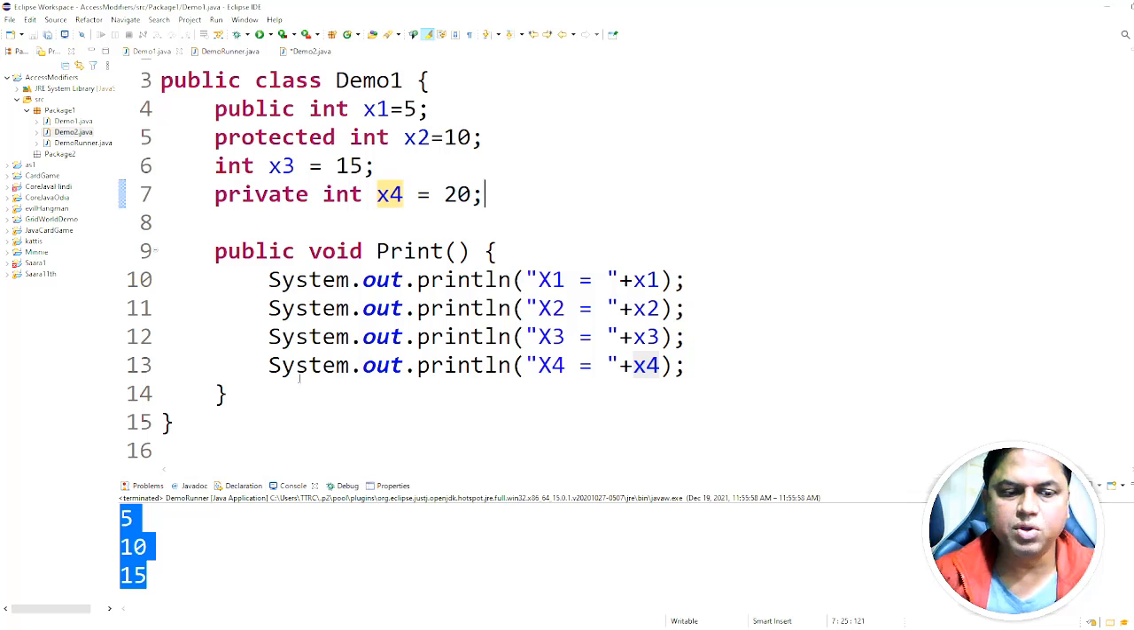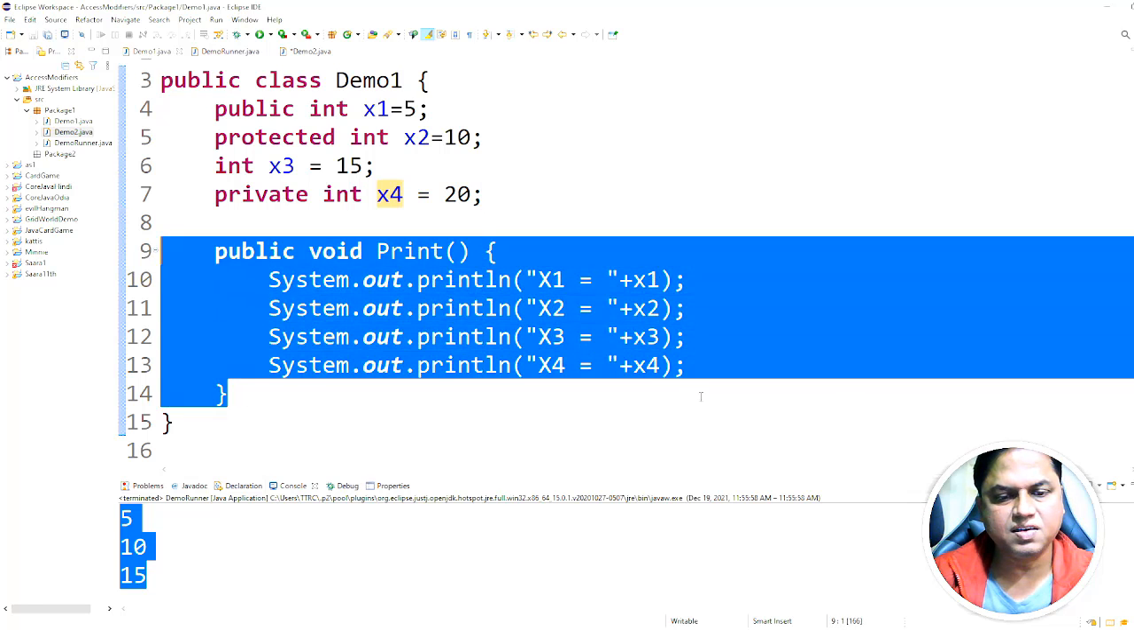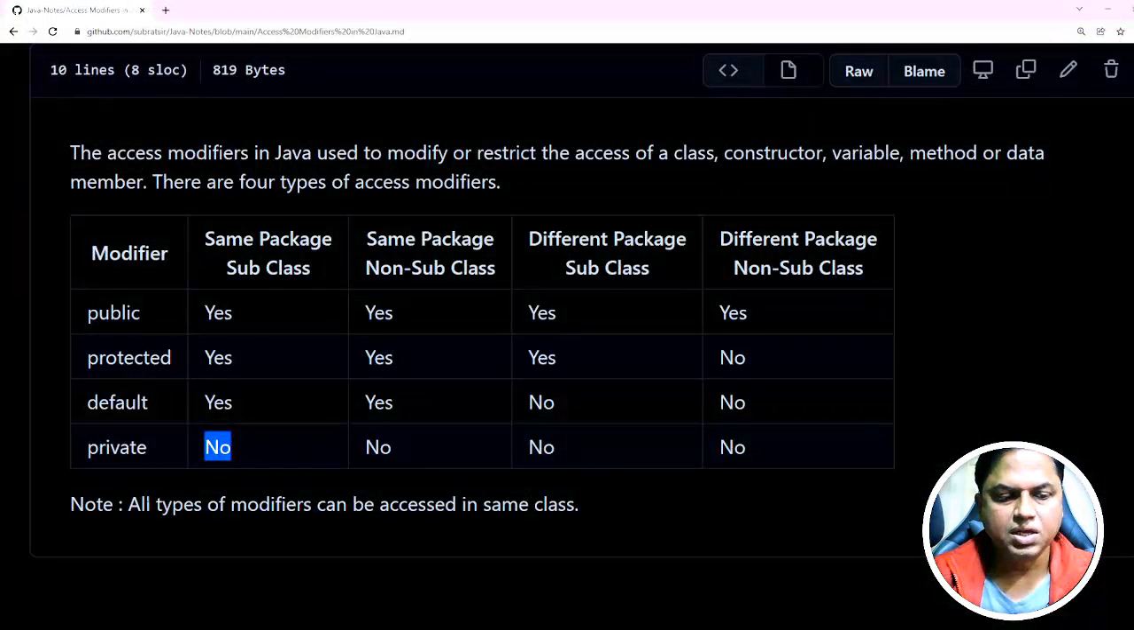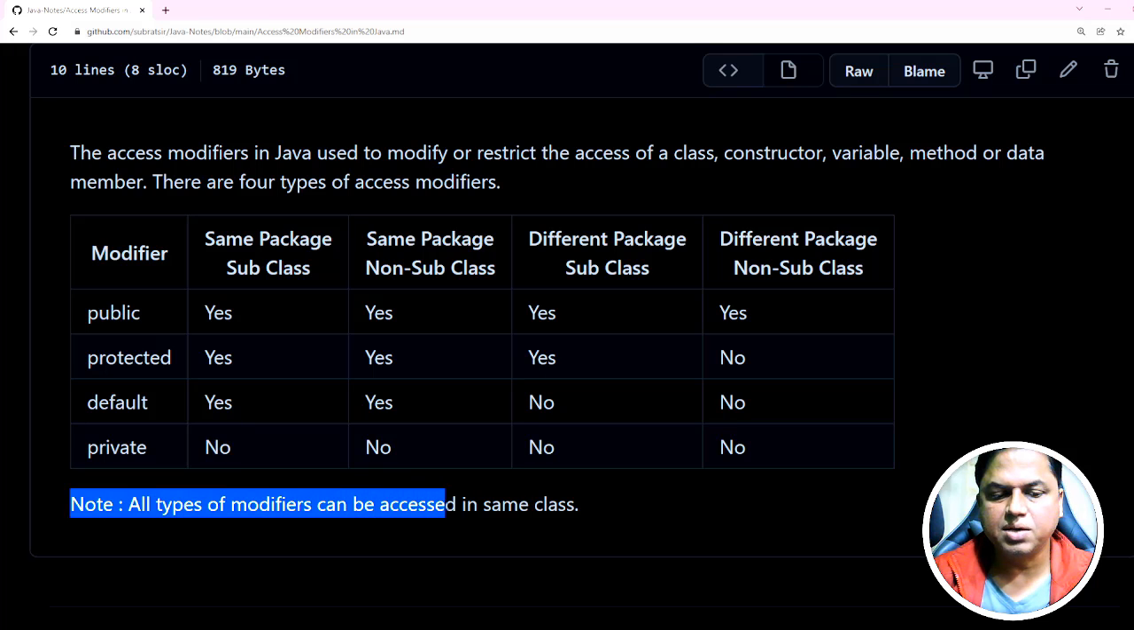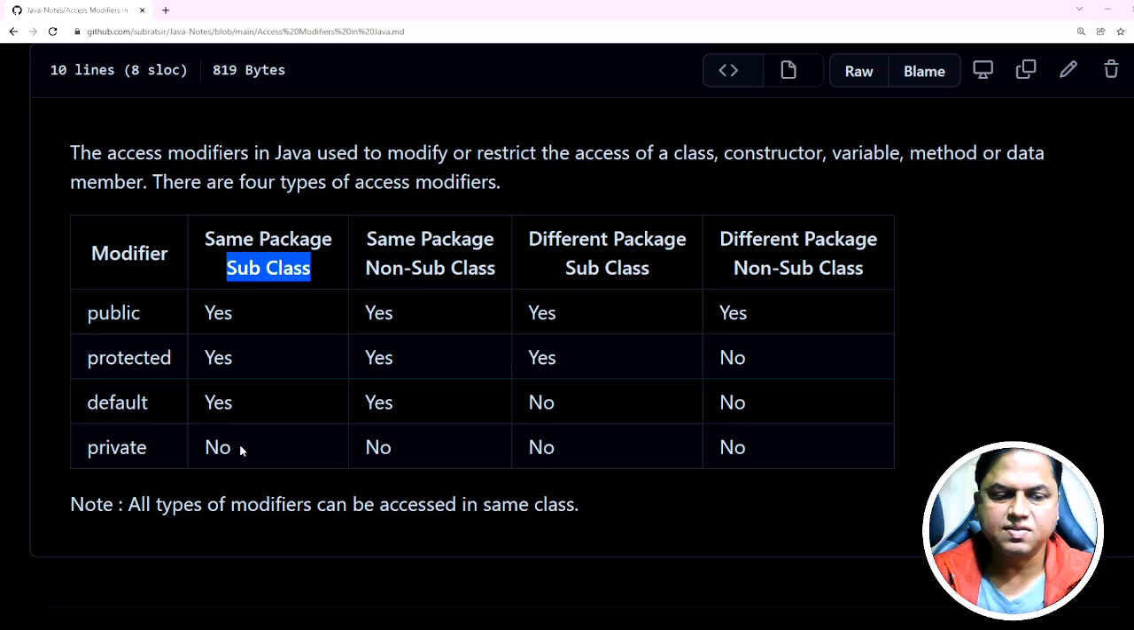Okay, but when we are accessing within the same class, yes, it is visible. So at last we wrote that all types of modifiers can be accessed in the same class. But when you are accessing from a subclass, then you cannot access private members within the same package. And within the same package, when you are accessing from a non-subclass, then also you cannot access it. Okay,